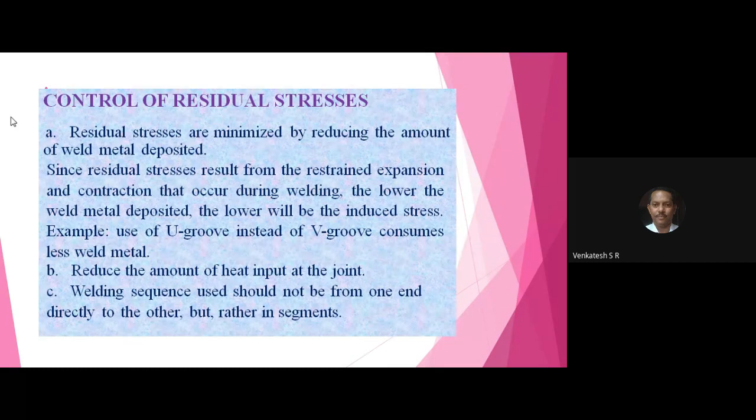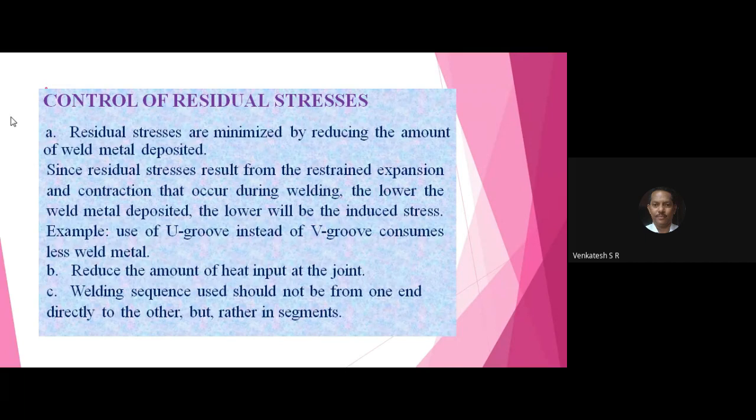Next, always use a continuous joint. Do not make segments of the welded joint. If you use a continuous joint, it bears more load and force, and for that reason you can always use a continuous joint. Write down a few points.